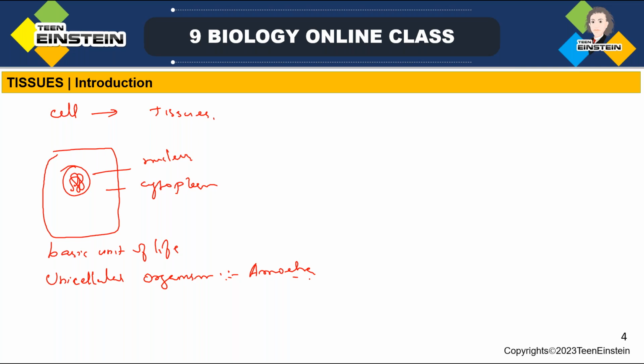Then we came to the concept of a multicellular organism. Multicellular organisms have a number of cells in their body, and each cell is active, but each and every cell is not doing separate work. In that case, there will be a group of cells having similar structure, ready to work together, with a particular function or goal to reach.